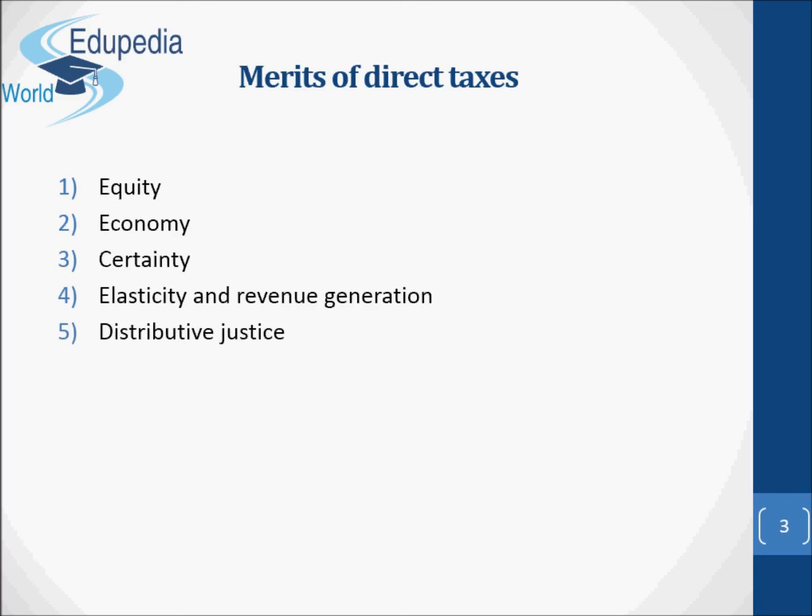Distributive justice. Since direct taxes are progressive in rates, the tax rate increases as the income of individuals rises. The tax burden will heavily be on the richer sections of the society. The increased revenue through taxes is allocated for providing subsidies, food, clothing, and housing to the poor and needy people. This will bring about distributive justice in the country.